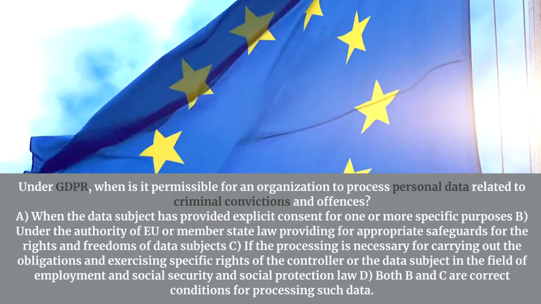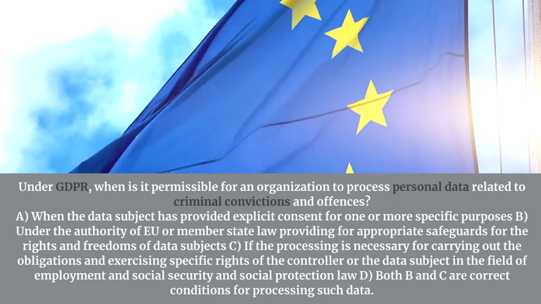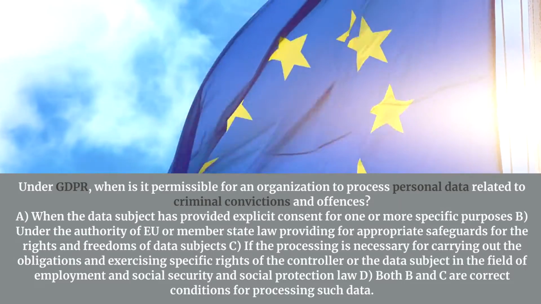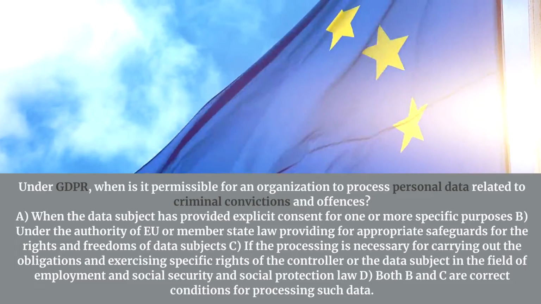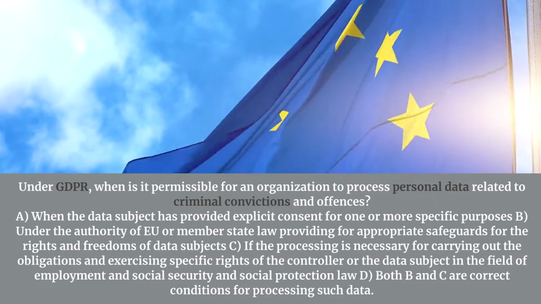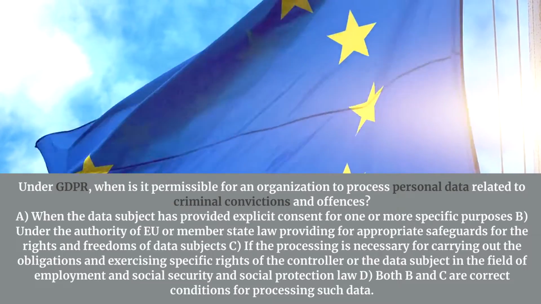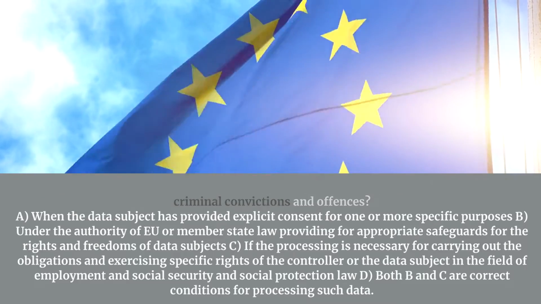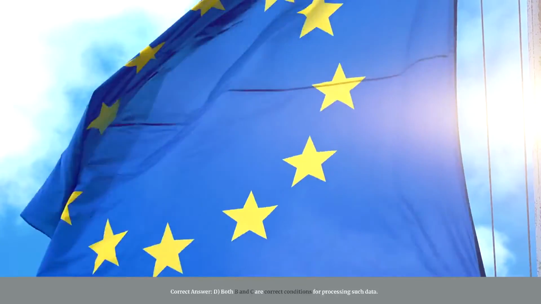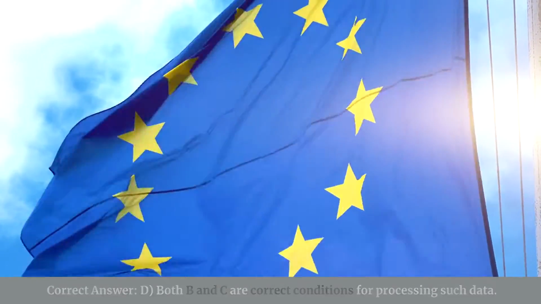Under GDPR, when is it permissible for an organization to process personal data related to criminal convictions and offenses? A. When the data subject has provided explicit consent for one or more specific purposes. B. Under the authority of EU or member state law providing for appropriate safeguards for the rights and freedoms of data subjects. C. If the processing is necessary for carrying out the obligations and exercising specific rights of the controller or the data subject in the field of employment and social security and social protection law. D. Both B and C are correct conditions for processing such data. Correct answer, D. Both B and C are correct conditions for processing such data.